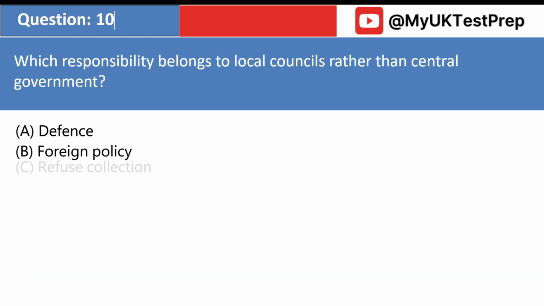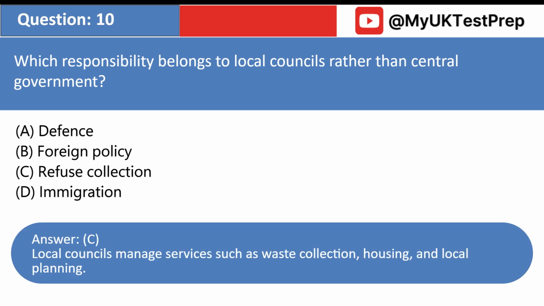Which responsibility belongs to local councils rather than central government? A. Defense. B. Foreign policy. C. Refuse collection. D. Immigration. Answer: C. Local councils manage services such as waste collection, housing, and local planning.